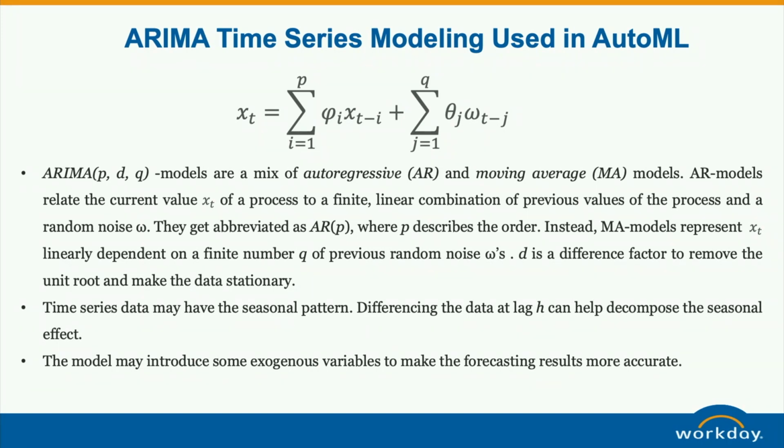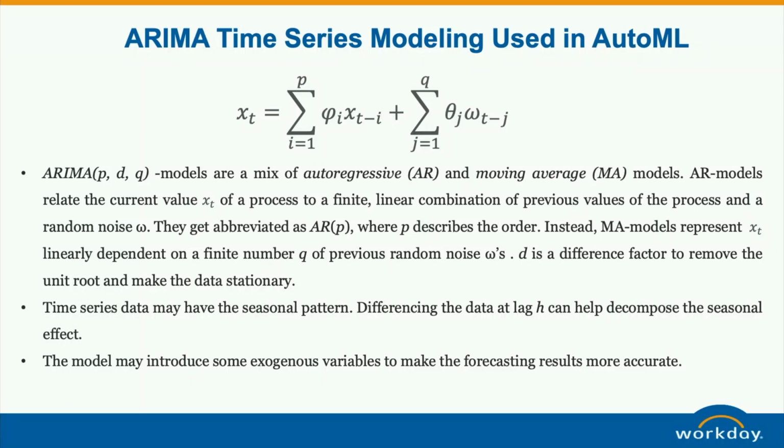For time series ARIMA, this is ARIMA (p, d, q). P is the order of the autoregressive part, q is the moving average, and d is the differencing, used to remove the seasonality or unit root and make sure the data is stationary.